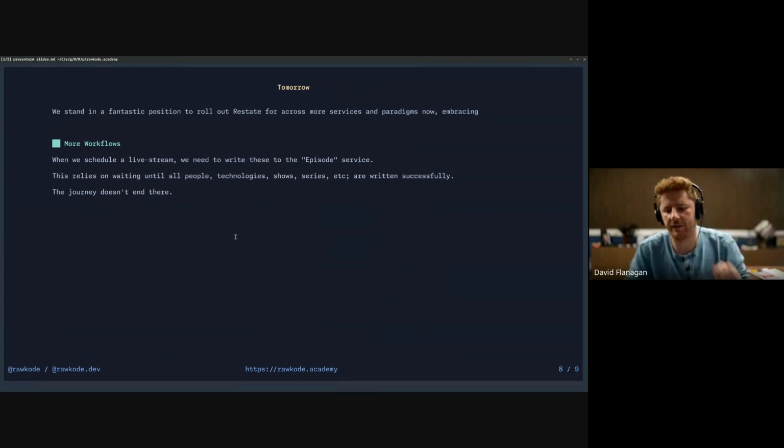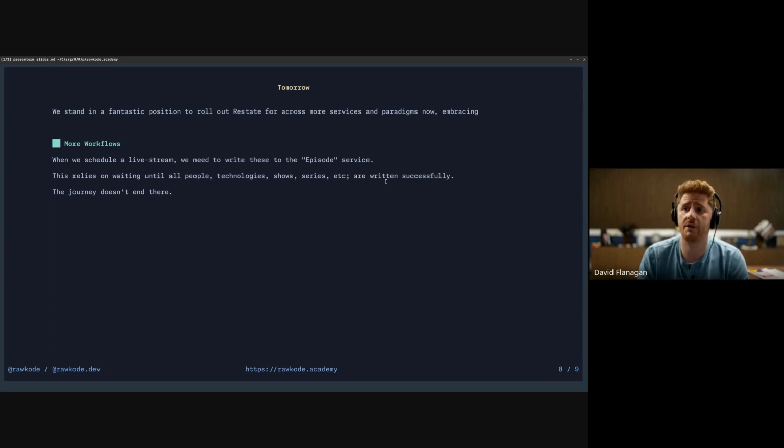I haven't even got to the fun stuff yet, which is when I would schedule a live stream. Currently the old V1 system is all using Pipedream and very crude workflows, but they work. And I want to be able to just say, okay, here's a new live stream, which is the ability to create an episode in the GraphQL data model, all that stuff. But this relies on waiting for the people to exist, the technology to exist, the shows, the series. Like every distributed join has to be validated and verified first. And we're going to use Restate for a whole bunch of stuff there.